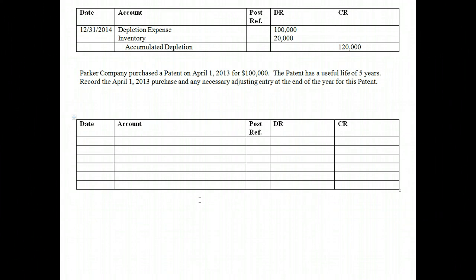Several intangible assets exist. So let's talk about a few examples. One is a patent, and a patent gives us the exclusive right, and it's issued by the government that allows us to produce in a certain way or to control an invention. And patents last about 20 years. Copyrights are also issued by the government. It gives us the right to produce and sell artistic or published works. So written word would be a copyright. These last the entire life of the author plus 70 years.